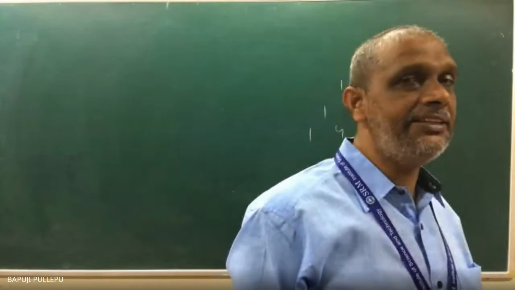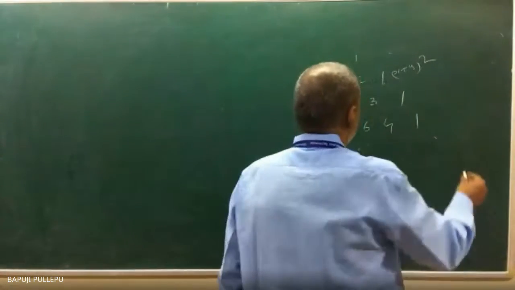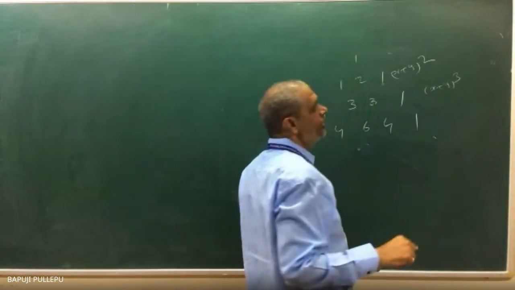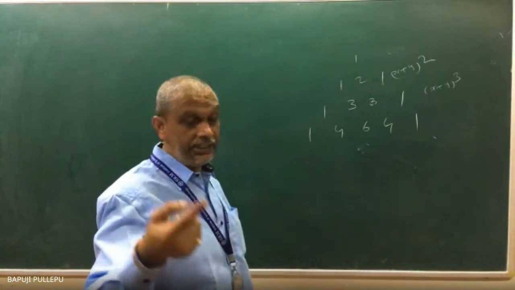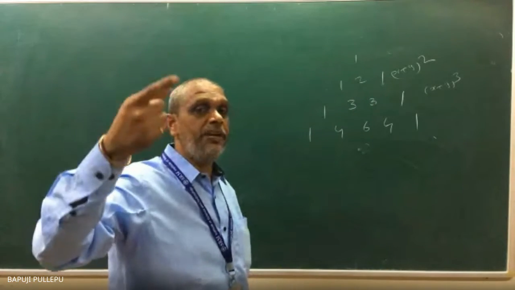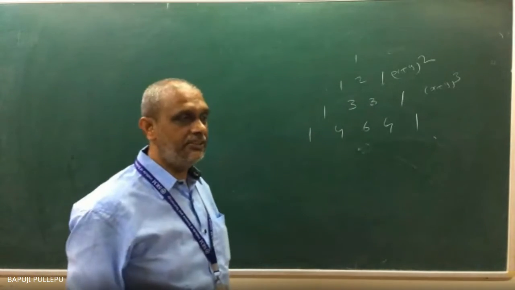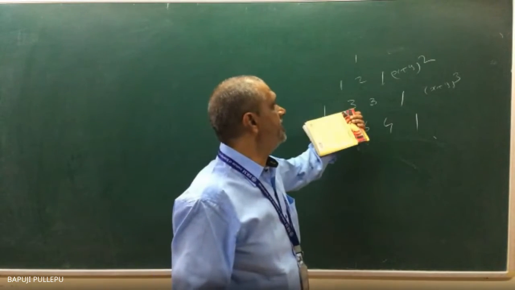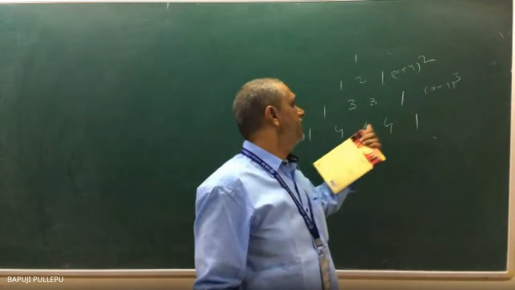Yes, sir. This is called Pascal's triangle. Actually, these are coefficients. Suppose (x plus y) whole cube, what does it mean? 3C0 x cube, 3C1 x square into y power 1. This is binomial expansion. Remember or not? So this is equal to 3C0, 3C1, 3C2, 3C3.